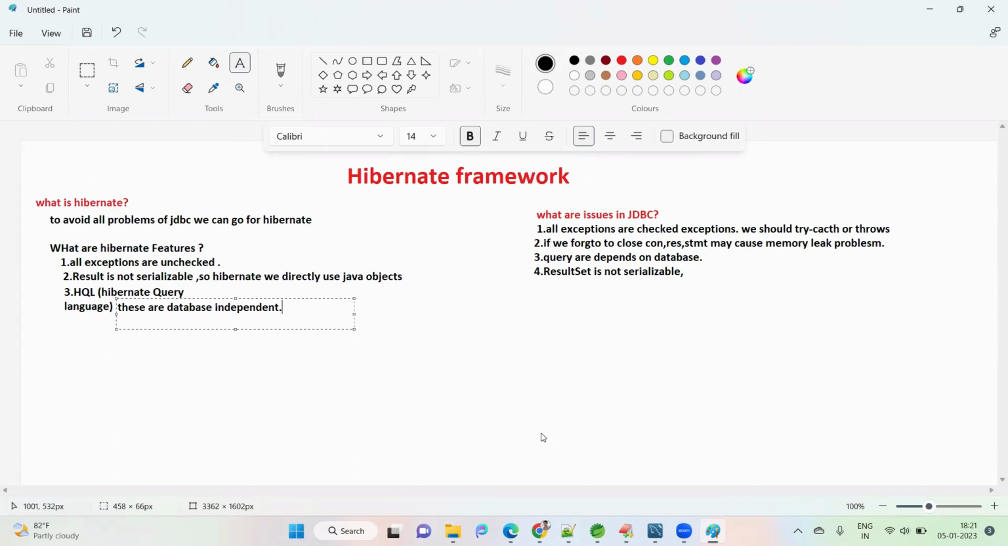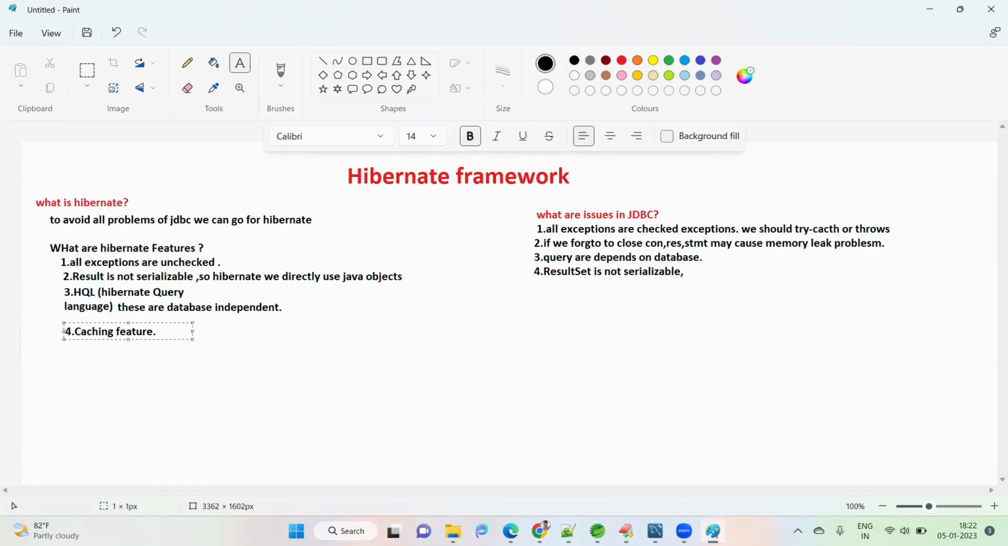This is the third feature in Hibernate. The fourth feature is caching. What is the meaning of caching? Temporary storage. So Hibernate provides a caching feature, that means temporary storage. So what will it do?